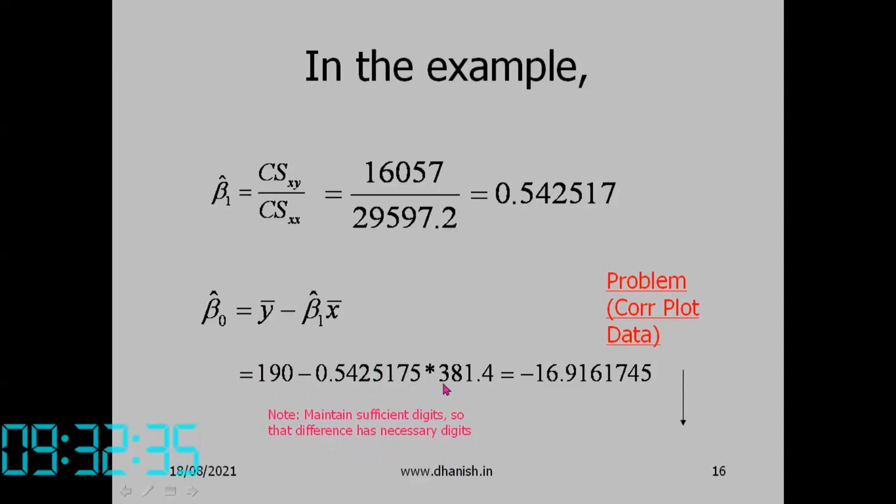For example, if you have 4 significant digits, 1982 minus 1975, both terms have 4 significant digits, but the difference is 7, which has only 1 significant digit. That is the problem when you are subtracting two close quantities.